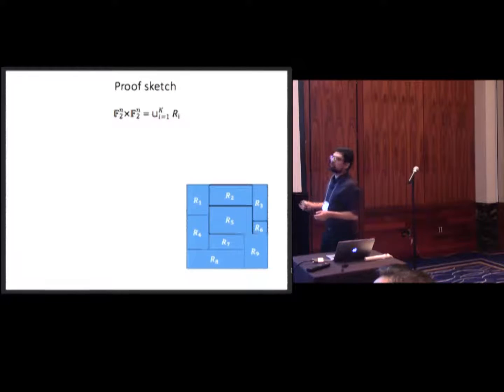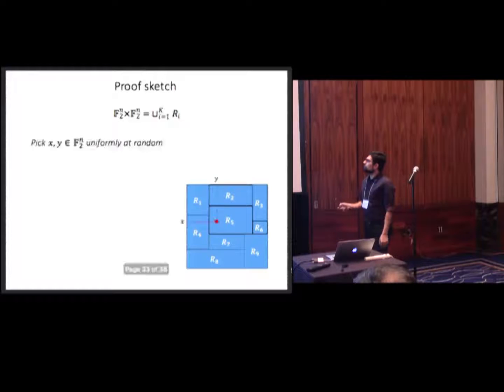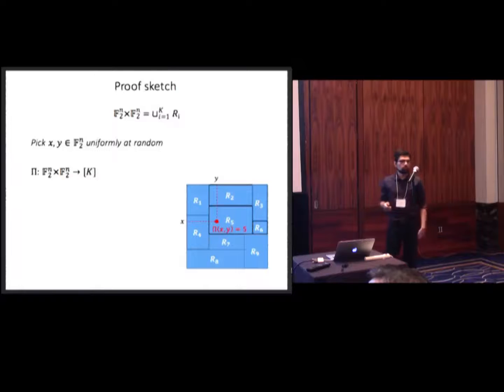Here's the partition we have from the beginning. Our matrix is partitioned into rectangles. Suppose I'm picking a random point from my matrix, so I'm picking x's randomly and y's randomly. Suppose I had a random variable that gives me the index of the rectangle that contains that random point.